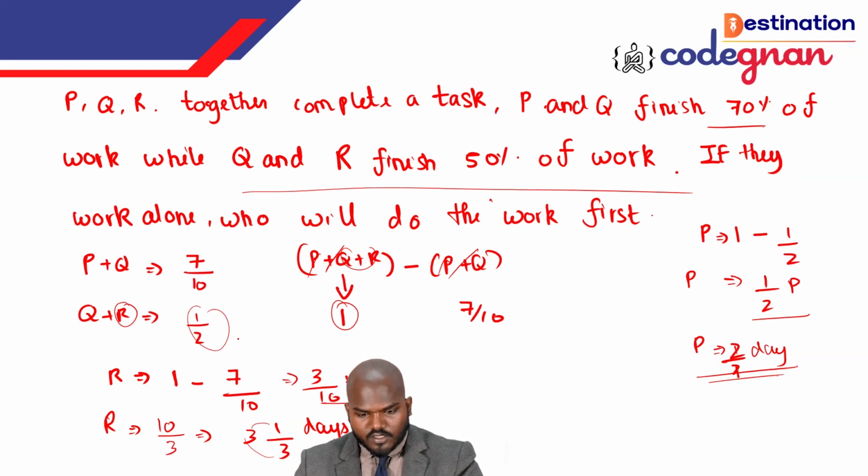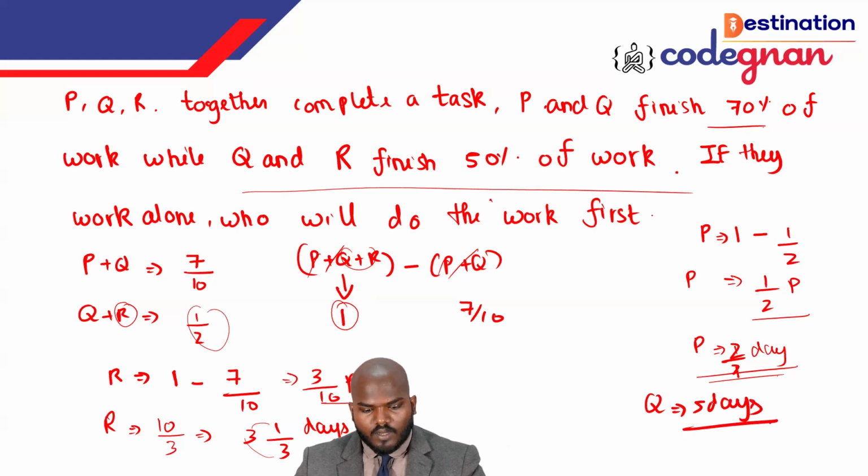You want to work down the value with respect to this, that is, find Q directly. How can you get Q? Because you have P and R, if you work it out, Q will give the value 5 days.